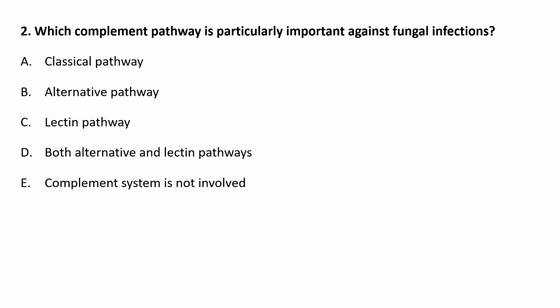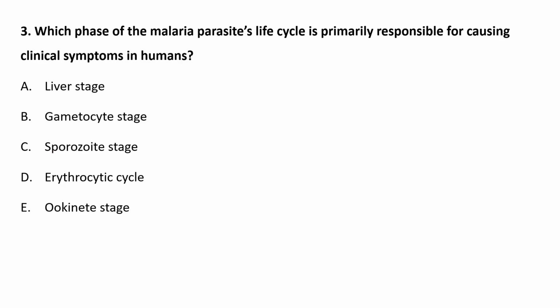The second question is: which complement pathway is particularly important against fungal infection? For fungal infection, both the alternative and lectin pathways are involved. The third question is: which phase of the malaria parasite's life cycle is primarily responsible for causing clinical symptoms in humans? For this case, the erythrocytic cycle is the answer.